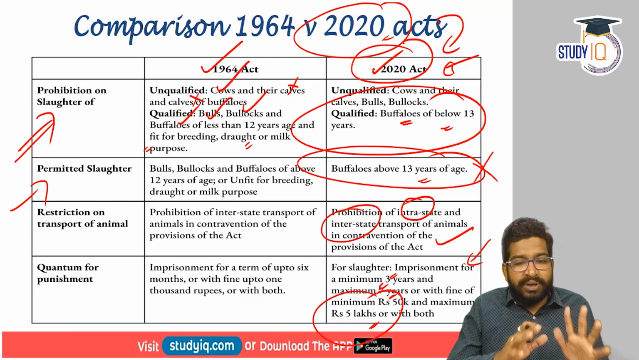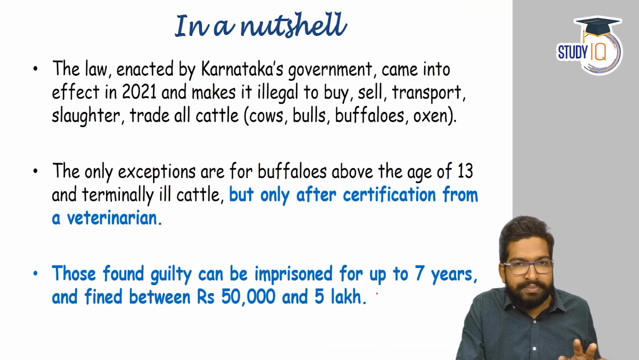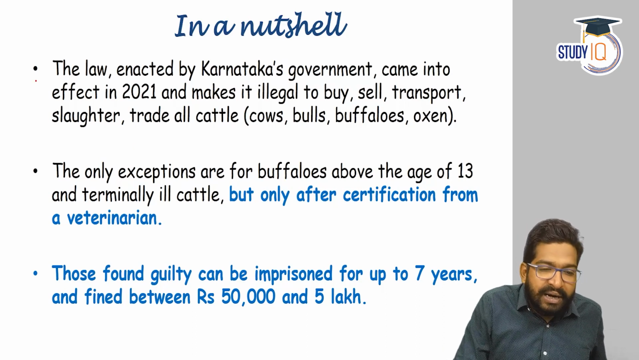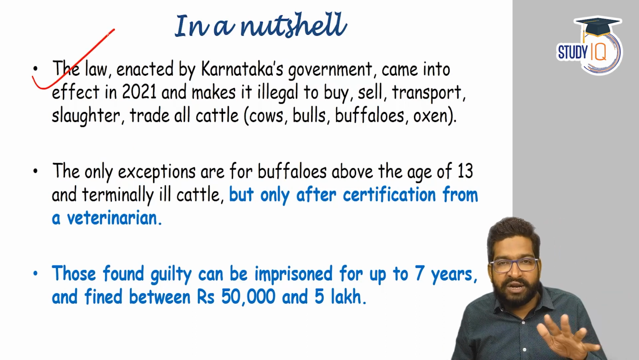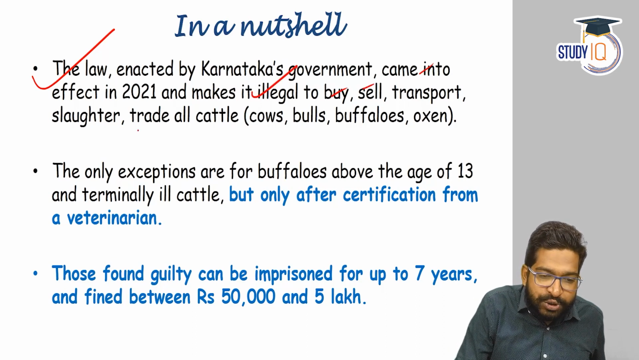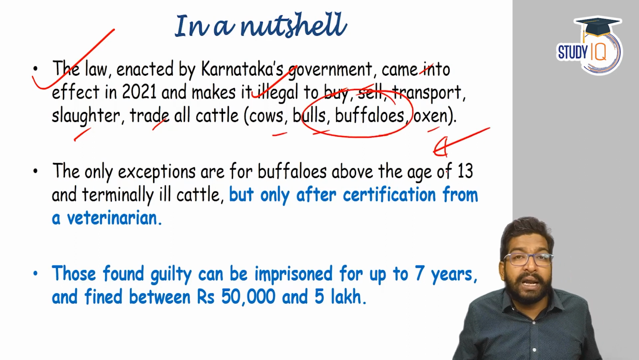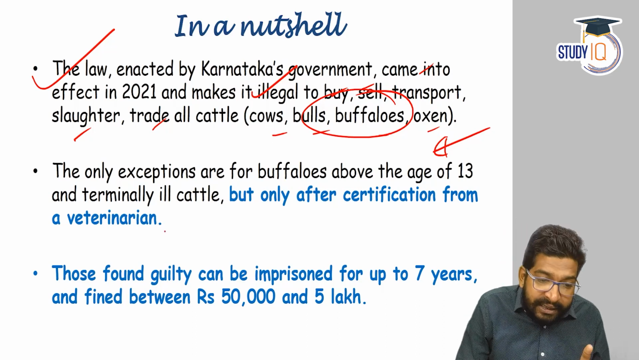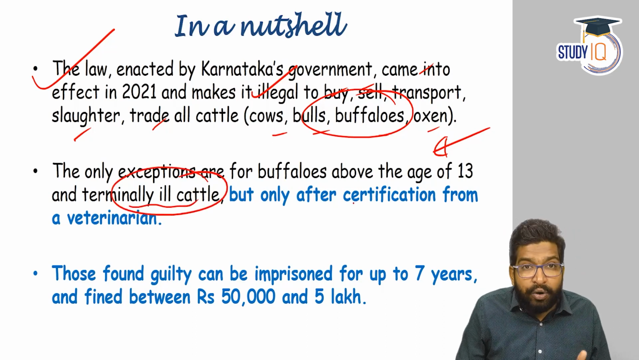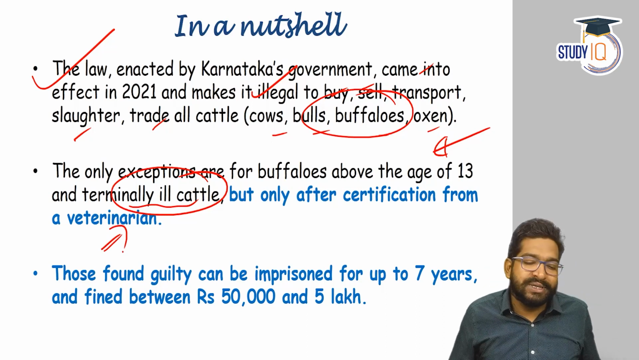So in a nutshell, if I have to put this particular act of Karnataka in simple terms, the law enacted by Karnataka, which came into effect from January 1st, 2021, makes it illegal to buy, sell, transport, slaughter or trade cattle, cows, bulls, buffaloes, oxen. Only buffaloes above the age of 13 are allowed, and only terminally ill cattle, if a veterinarian certifies it, can be slaughtered.